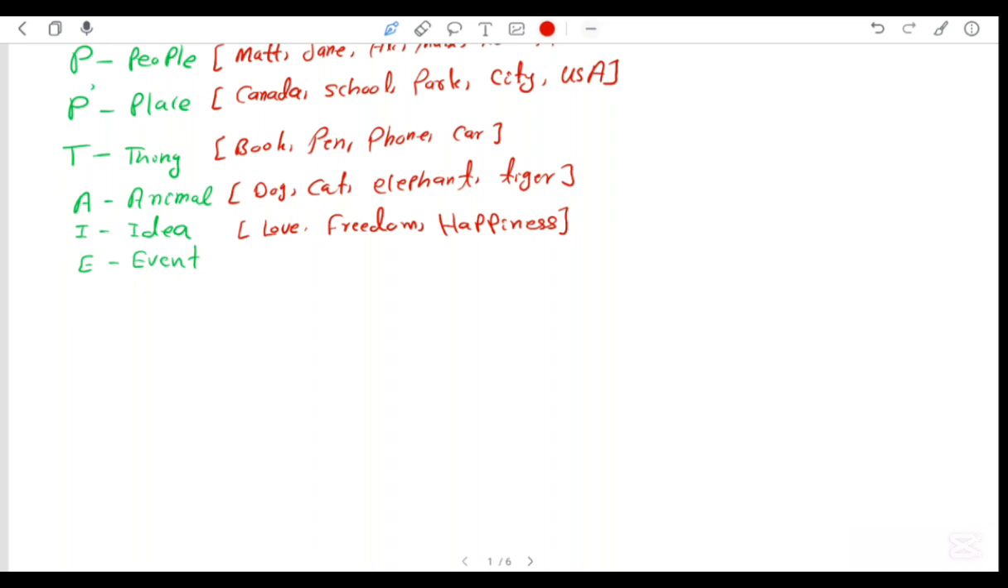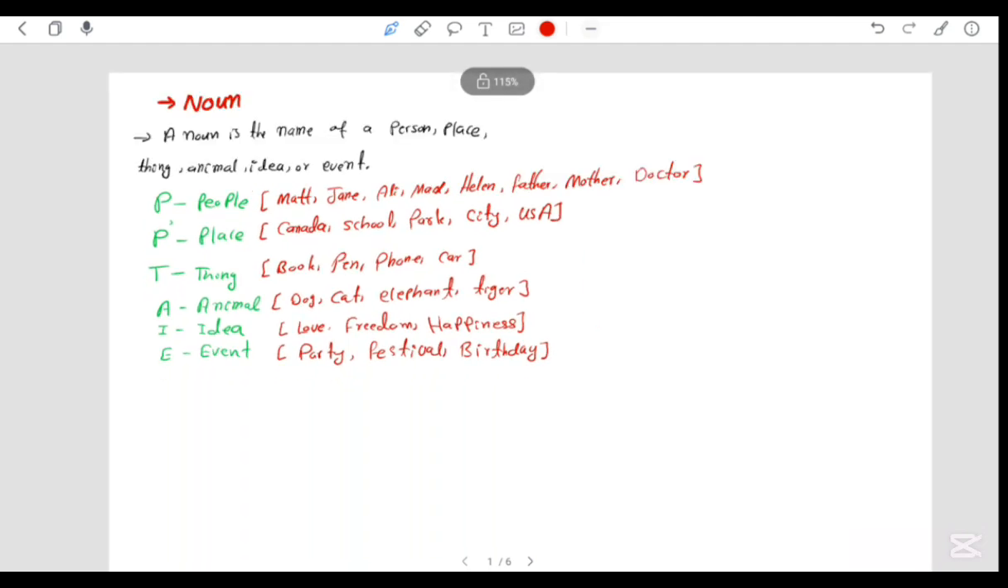About events, like party. Party is an event. It's a noun. We have festival, an event, which is a noun. We have birthday. Birthday is also an event, right? Like we have many other events. Okay, so these are some examples for people, place, thing, animal, idea, and event, right?